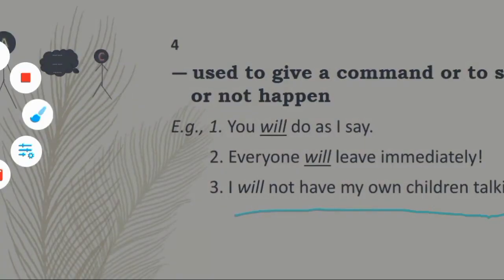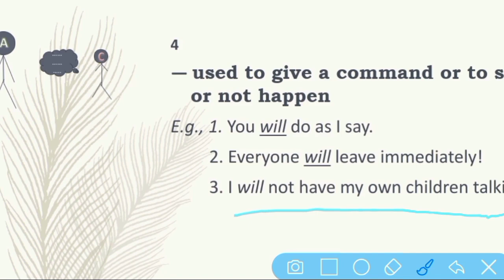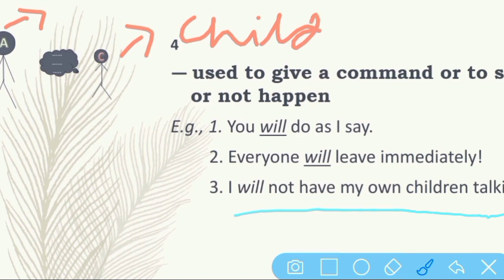So let's start. Here is a person A, who is elder, and here is a child. Here is a person who is elder than that child. The way that child speaks to person A is very impolite, not a polite manner, so that wasn't accepted and that wasn't good. I hope this helps you.